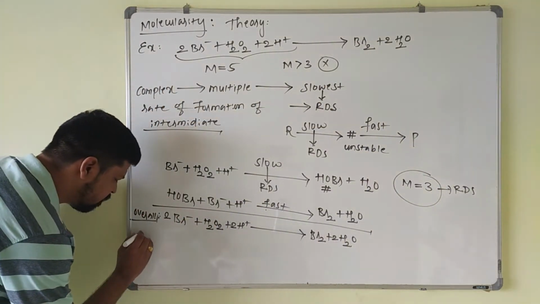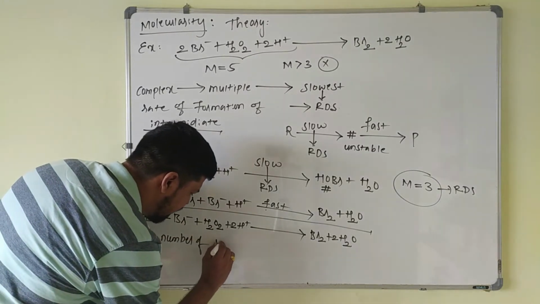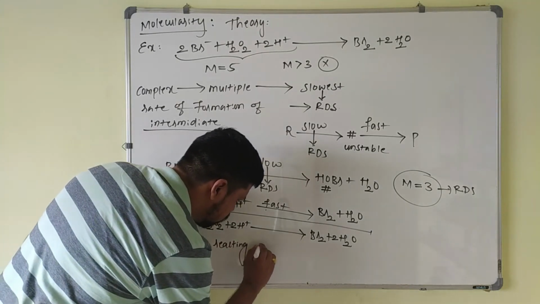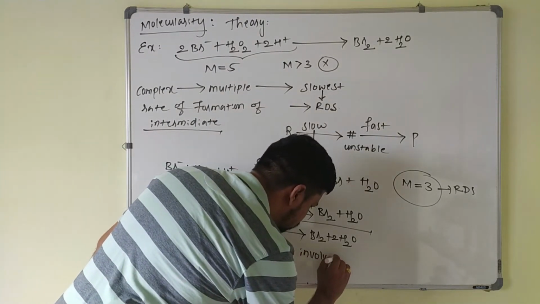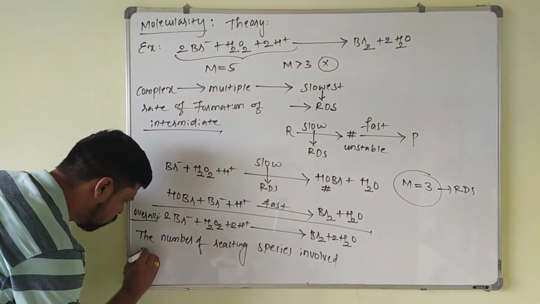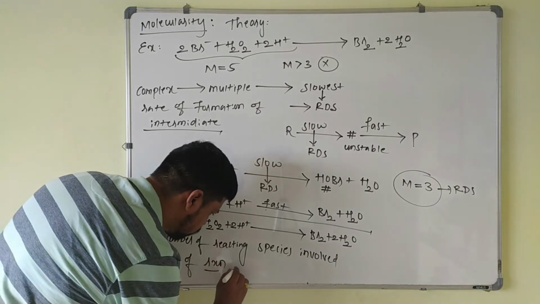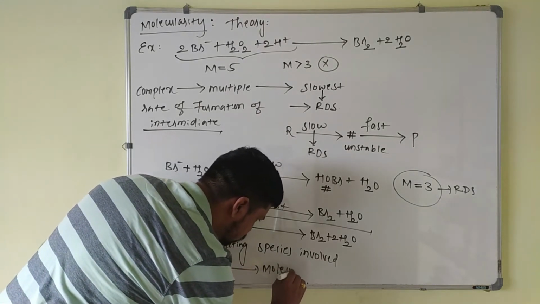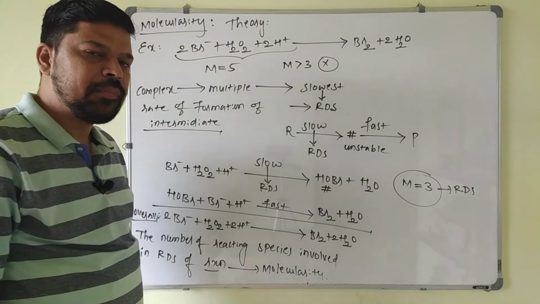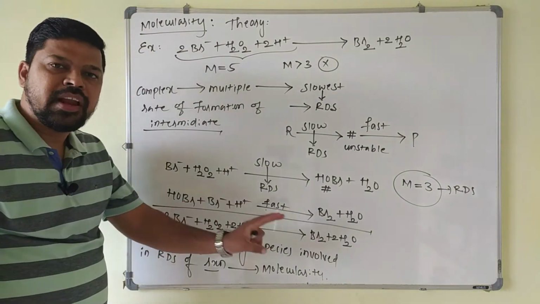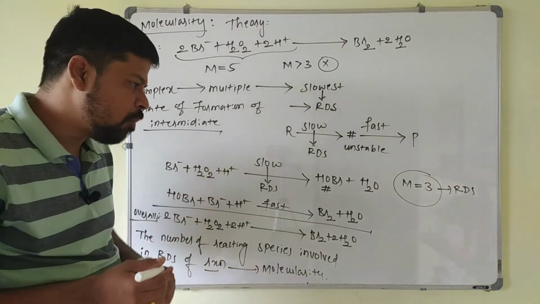Another way to say it: the number of reacting species involved in the RDS of the reaction is taken as the molecularity of the reaction. So one thing you keep in mind, again for an overall reaction, molecularity has no meaning here. So it is applicable only for what? Elementary reaction, not for the complex reaction.